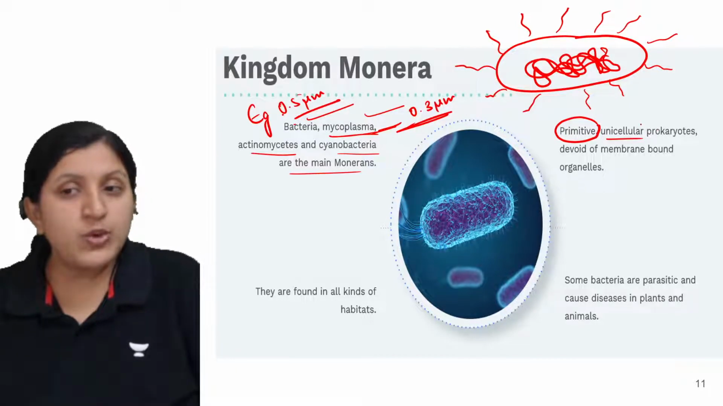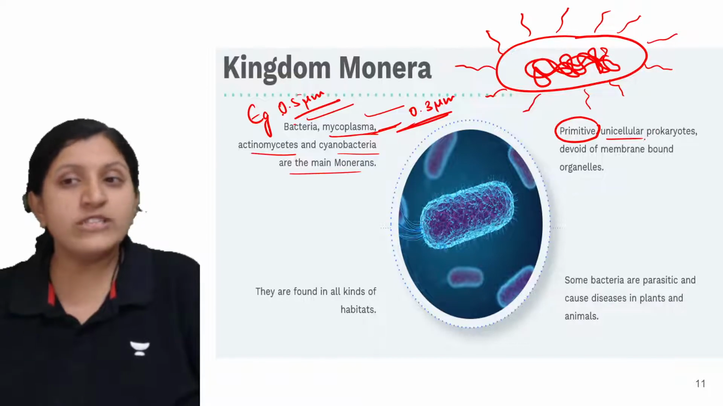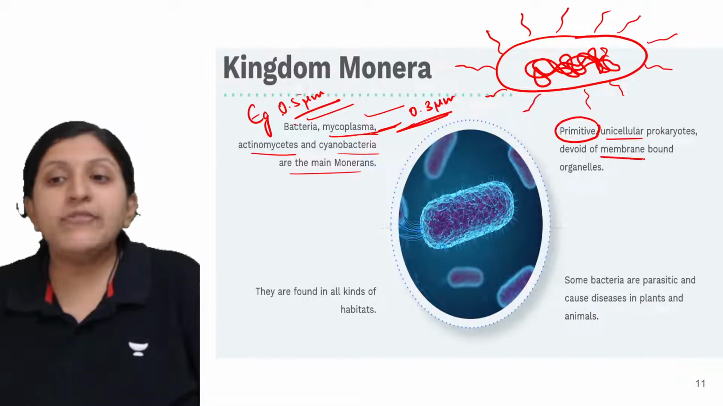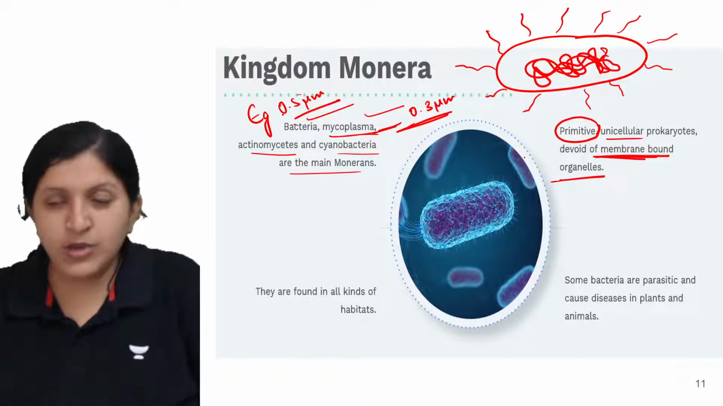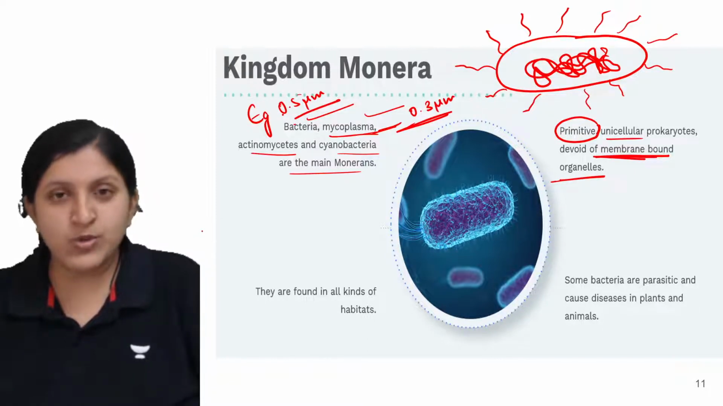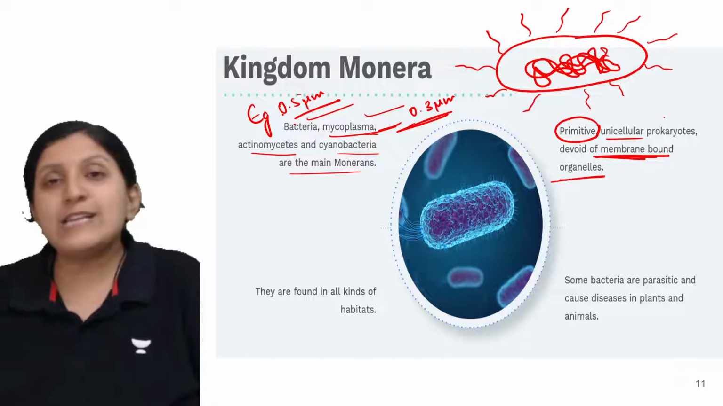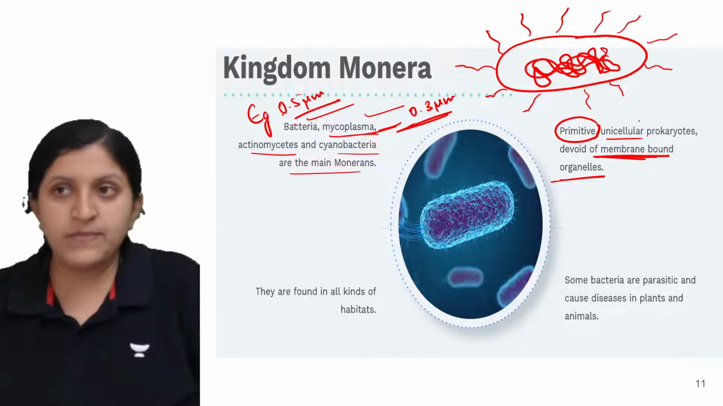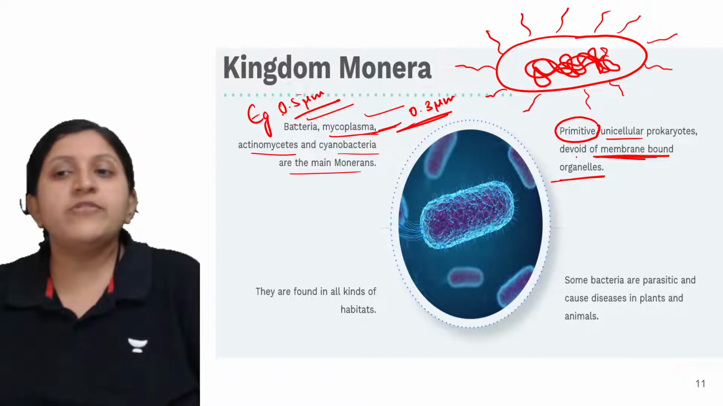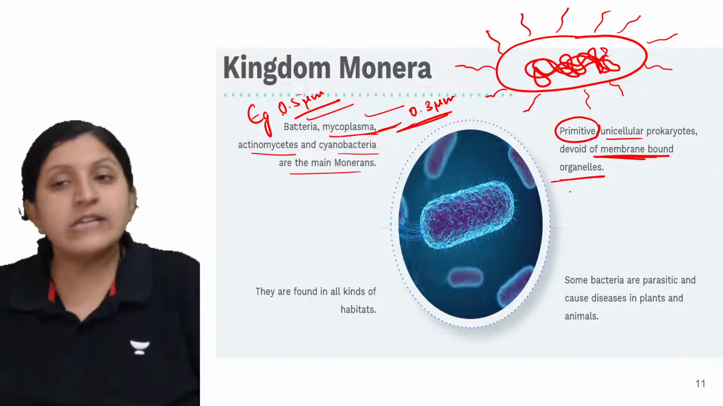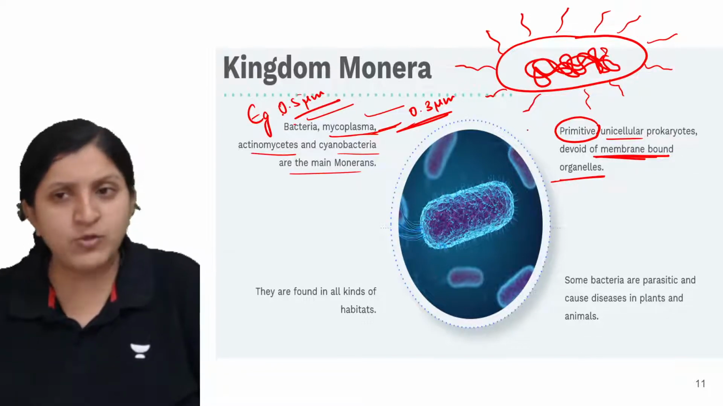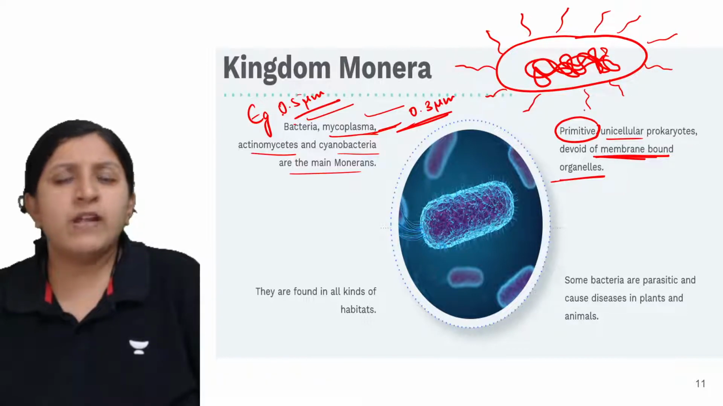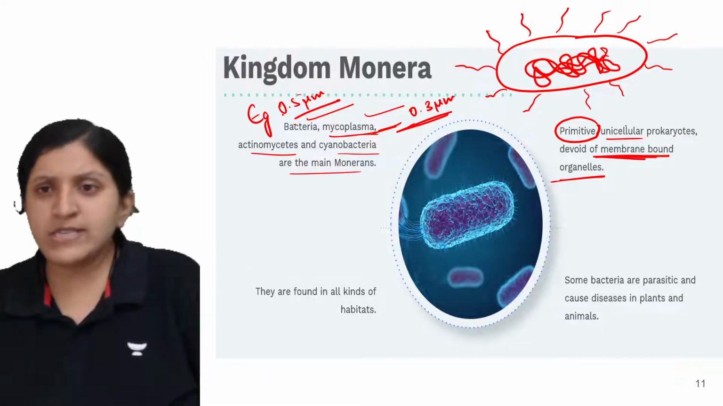So these are unicellular prokaryotic organisms devoid of membrane bound organelles. Like mitochondria you do not see, Golgi apparatus you do not see. So there is no well defined nucleus. This is basically having cytoplasm with ribosomes, and some genetic material is present.